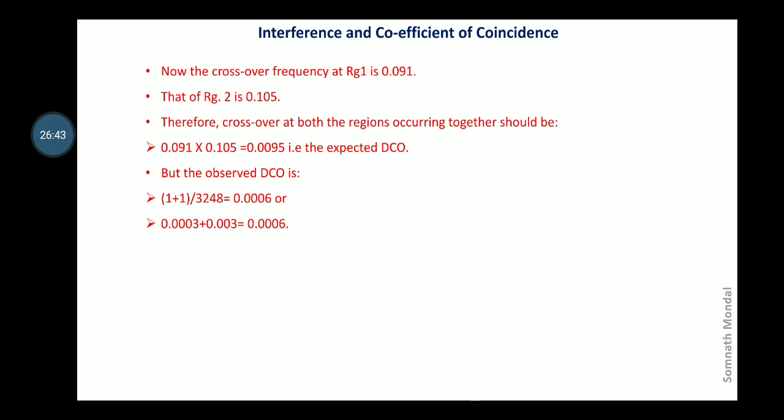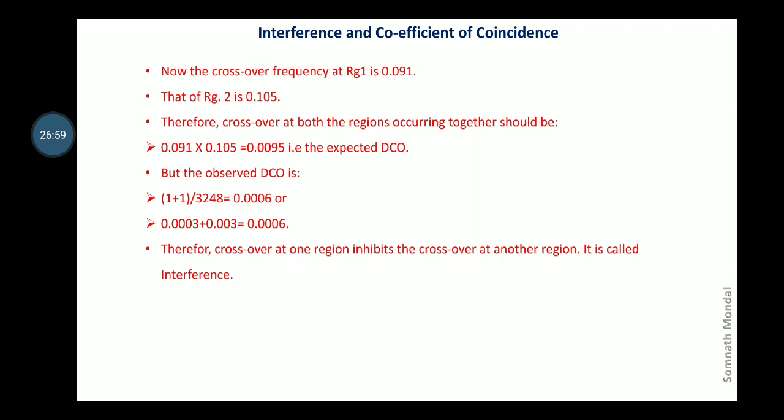So now the expected double crossover is 0.0095 and the observed double crossover is 0.0006. So we can say that the crossover at one region inhibits the crossover at the other region. That is called interference. That is, one crossover is inhibiting another crossover adjacent to this region.